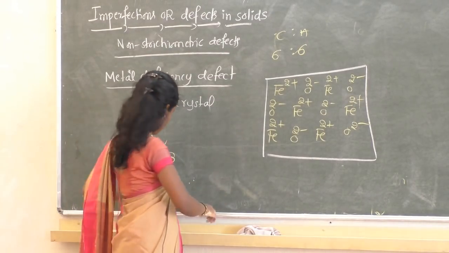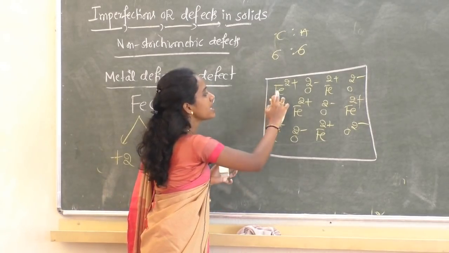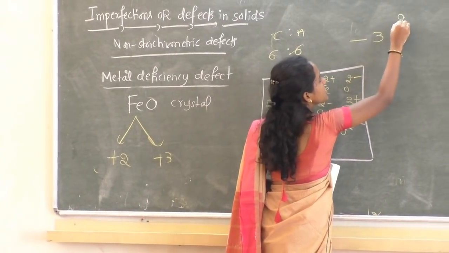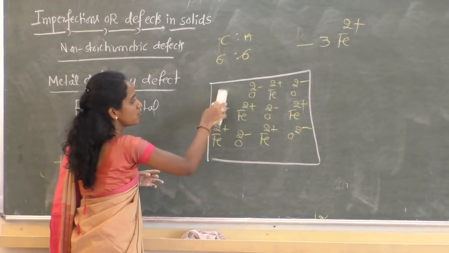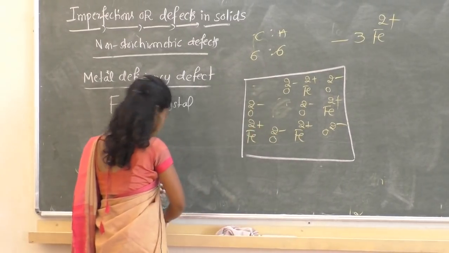Now I'll remove 3 Fe2+ ions. Let us remove 3 Fe2+ ions from the lattice. This is 1 Fe2+ ion. I removed 1, 2, wait.